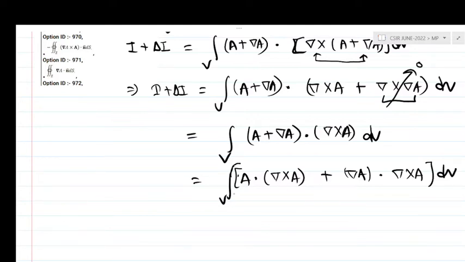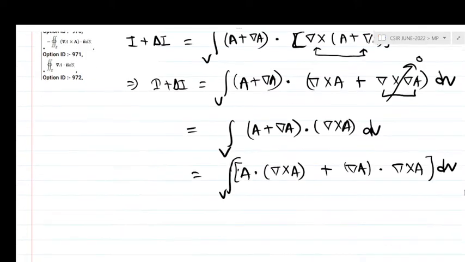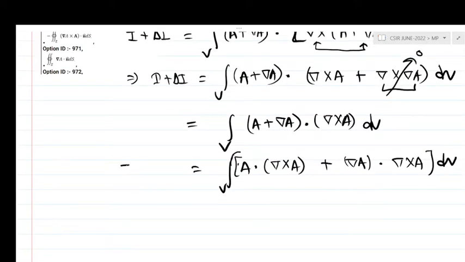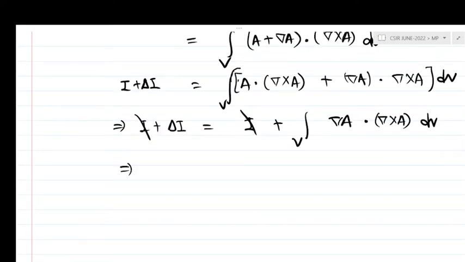This is the original integral, a dot del cross a, that is I. So I can write that I plus delta I is equal to I plus integration over volume v grad a dot del cross a whole into dv, and here I gets cancelled,